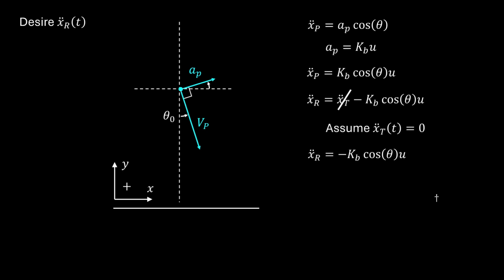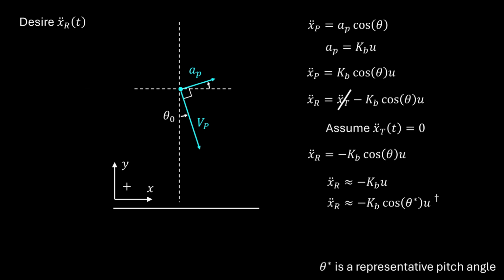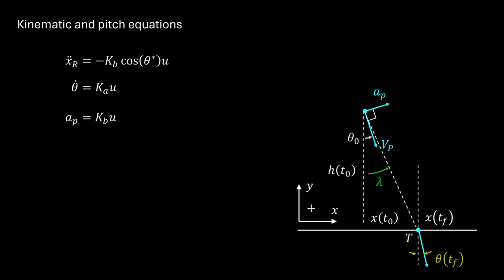If theta is small, then this expression is approximately minus Kb times u, a linear expression. Or, if we want to make theta some representative pitch angle for the engagement, then we can use a theta star. The horizontal acceleration and the pitch equation constitute our state equations for guidance law development, along with the acceleration output equation.